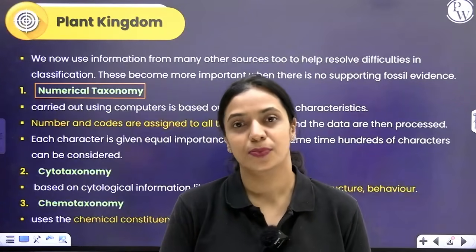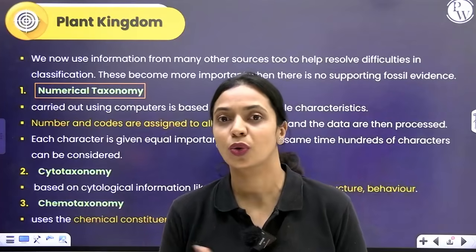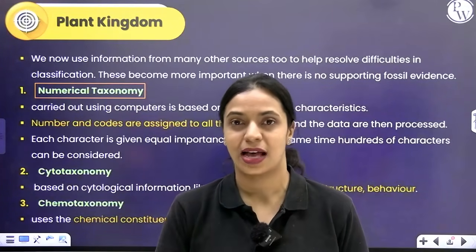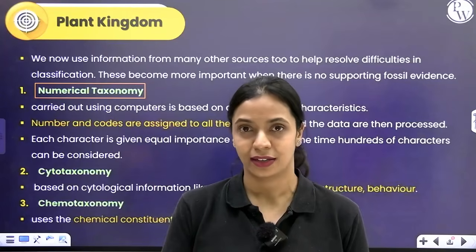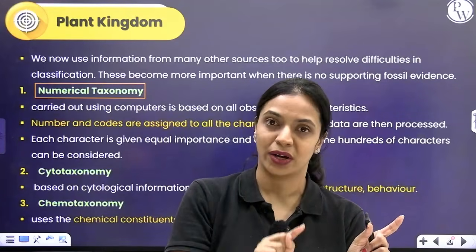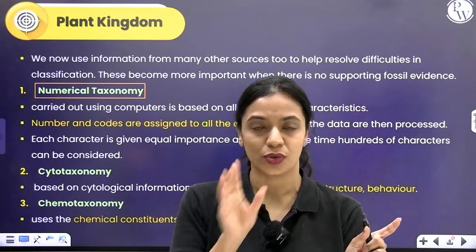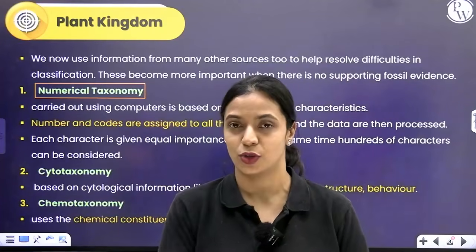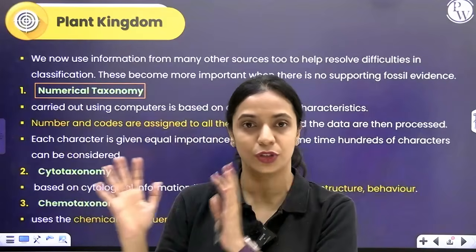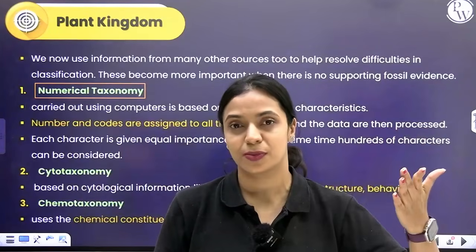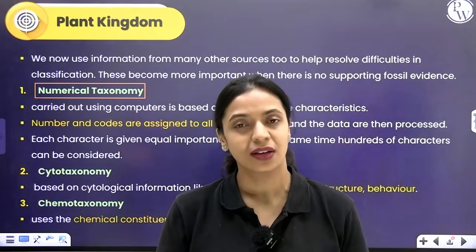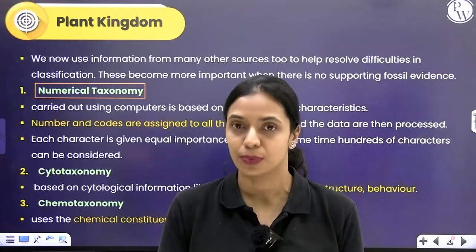Whenever that character is present, you can assign numbers or codes to it. Whenever a character is present, you will put plus. If the character is absent, you will put minus. Or when that character is present in plant A, you will note it down as 1. If it's absent, you will note it down as 0. So you're doing this for all three plants. You have all the characters in one column, then you have columns A, B and C for the three different plants. Whenever the character is present, you assign some sort of code, symbol or number, and you feed this data into computer programs.